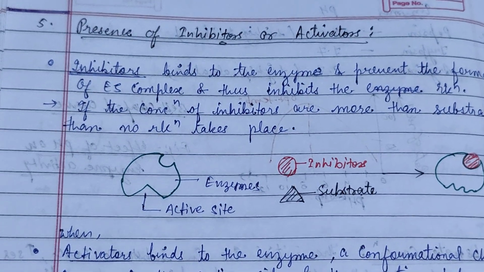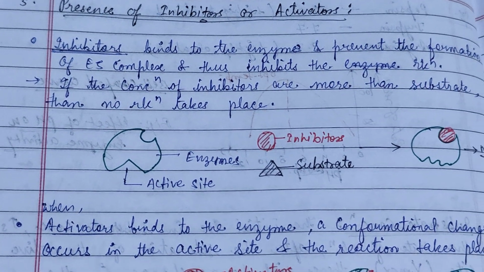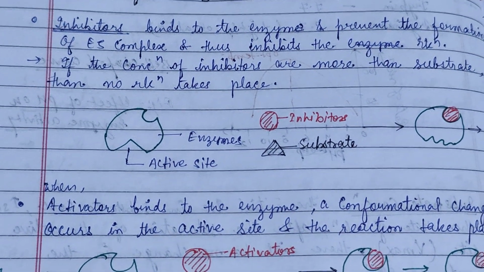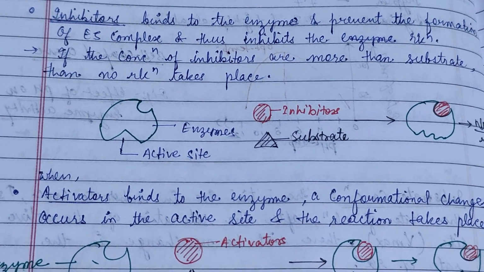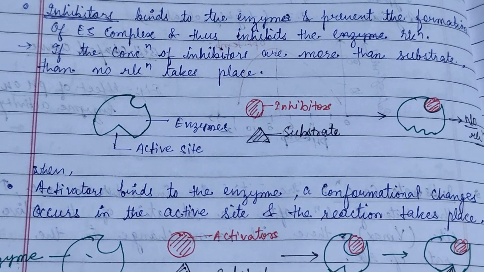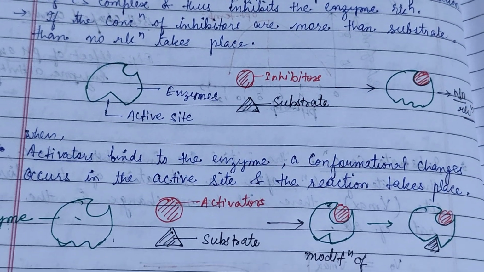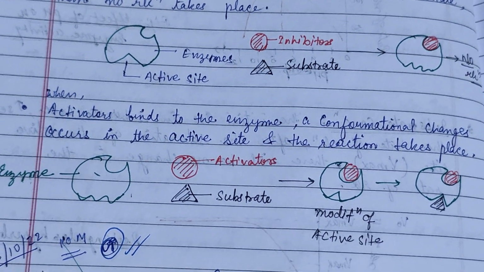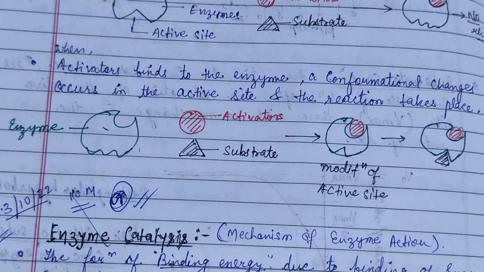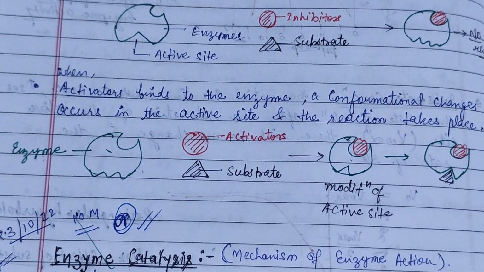The last one is the presence of inhibitors or activators. An inhibitor binds to the enzyme and prevents the formation of the enzyme-substrate complex, and thus inhibits the reaction. If the concentration of the inhibitor is more than the substrate, then no reaction takes place. In this figure, if the inhibitor binds to the active site of an enzyme, there will be no reaction. When an activator binds to the enzyme, conformational changes occur in the active site and the reaction takes place.